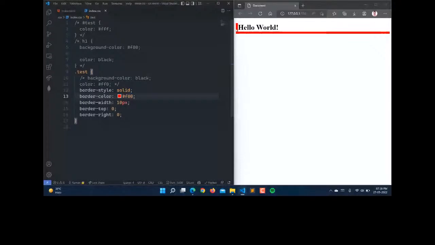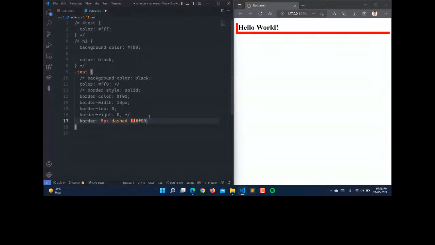So this is having the shorthand also. So when I comment this out, now let's use the shorthand border. So we have the shorthand as border. And here, first of all, we have to define the width of the border, like 5 pixel. And then we have to define the border style. So it can be solid, dashed, or groove. And then we have to define the color of the border. So let it be that color.